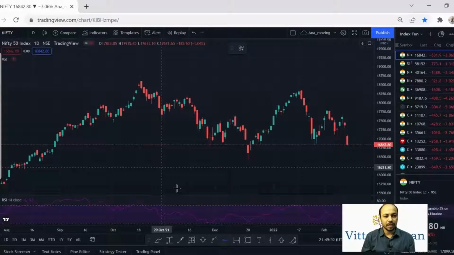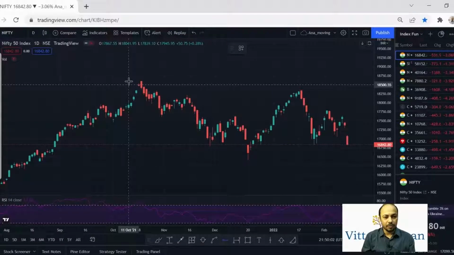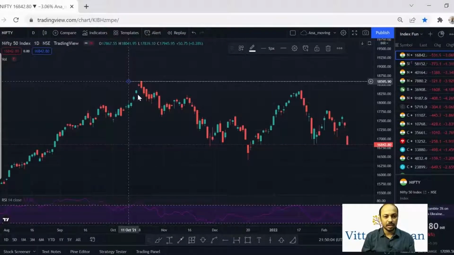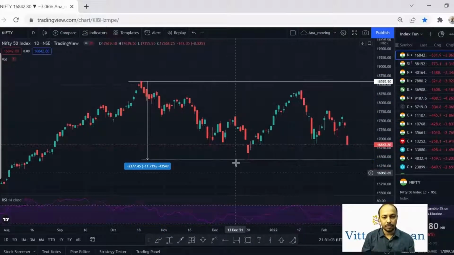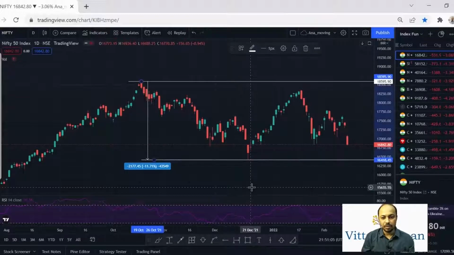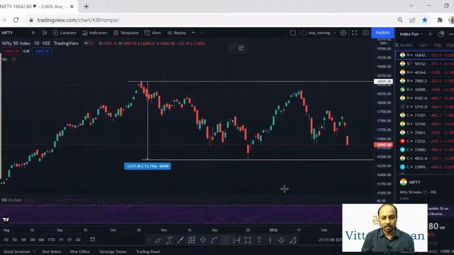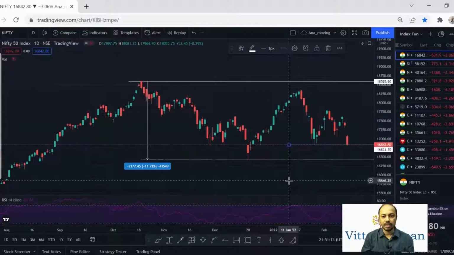investment is concerned. Nifty 50 has given the all-time high of price level 18,600 on 19th October, and after posting the all-time high of 18,600, Nifty 50 has corrected by almost 11.71%. And this was the recent low it has made on 20th December 2021. So after posting the low at the price level of 16,400, Nifty 50 has posted a higher low at the price level of 16,800. Nifty 50 is posting higher lows currently.